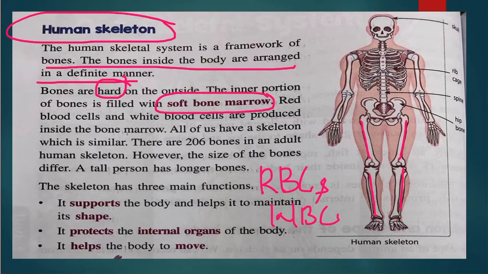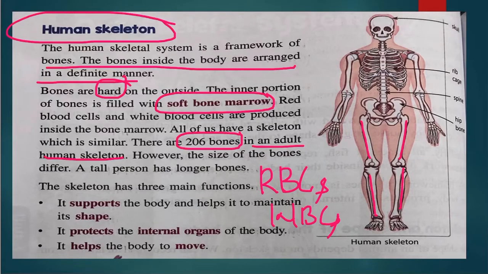Now, moving on to how many bones there are in an adult human skeleton. Remember, whenever there is a question on the adult human skeleton, there are 206 bones. But a baby has more bones, approximately 300.